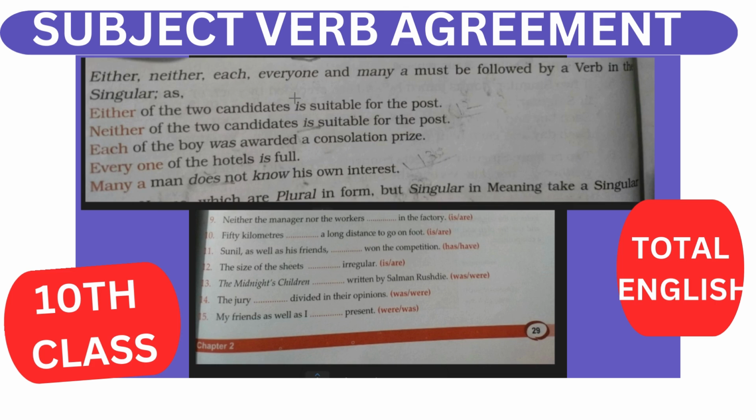Neither of the two candidates is suitable for the post. Each of the boys was awarded. Every one of the hotels is full. Many a man does not know. So either, neither, each, everyone, many a must be followed by a verb in the singular.